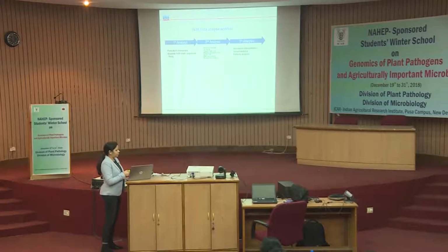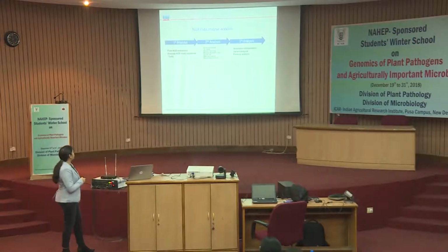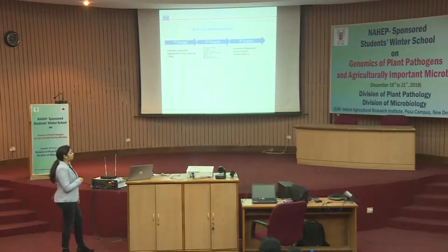So, when you talk about NGS data analysis, there are three types of data that are generated. First is your primary analysis. So, what is primary analysis? Primary analysis is when you have a sample and you have sent it for sequencing. Your data will be generated in the form of FASTQ files.